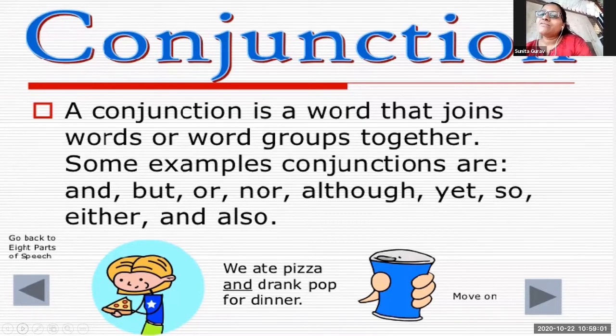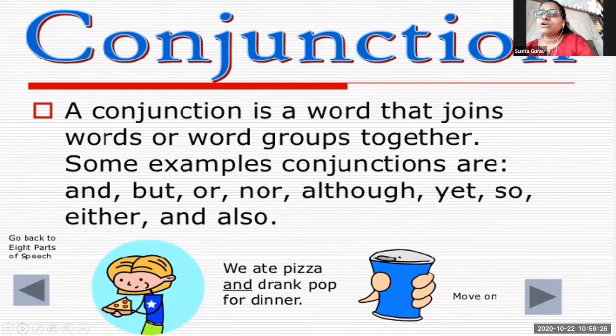And now the last one is also. We also want to go with him. Okay. I and my mother also, or I can also change the sentence like that. Myself and my mother went to the village.